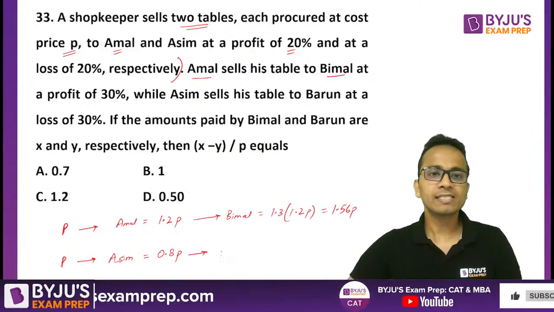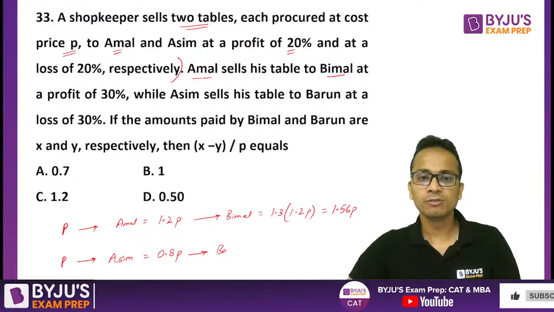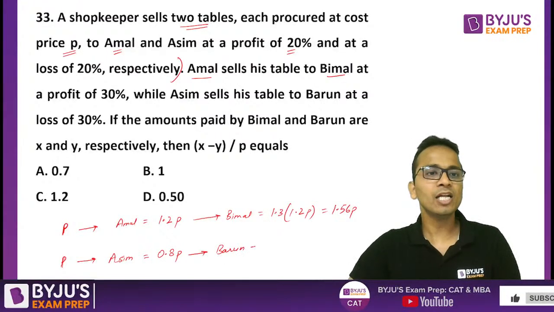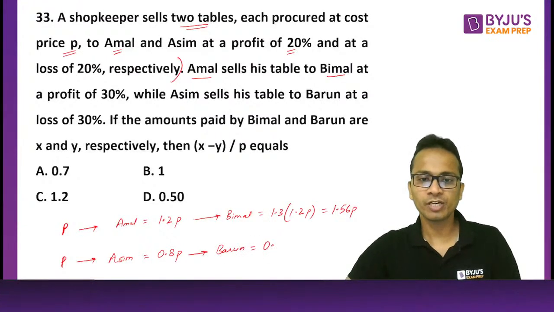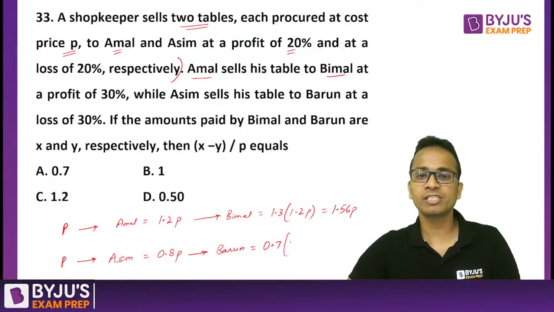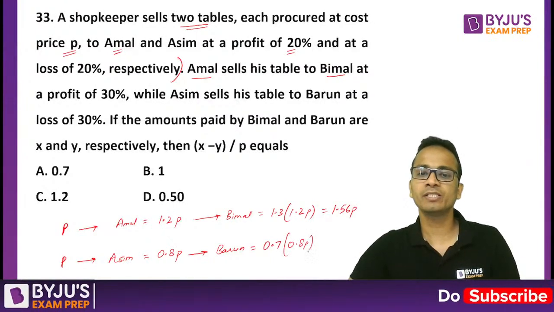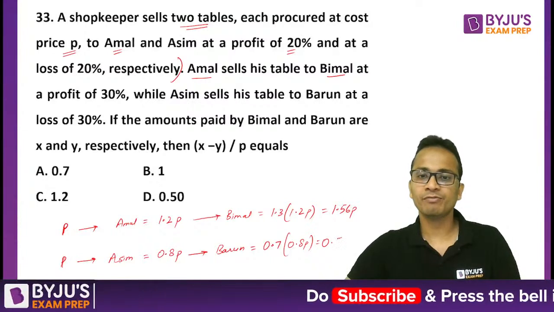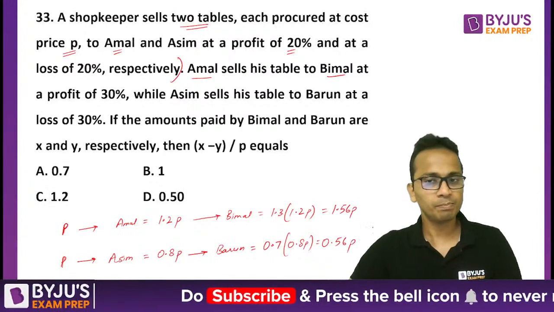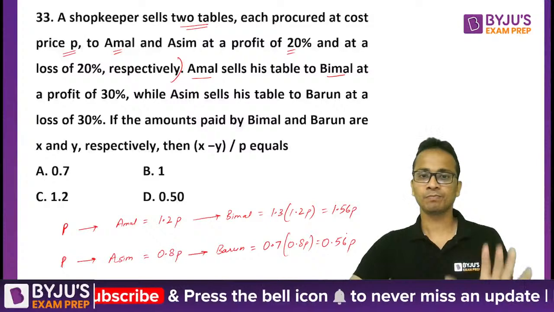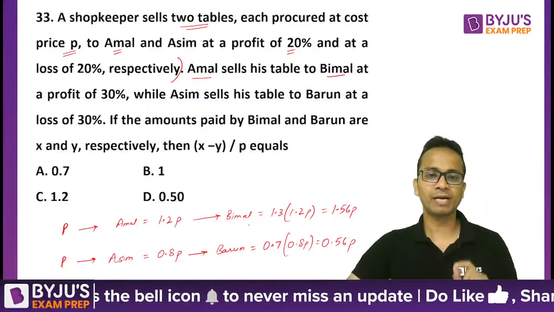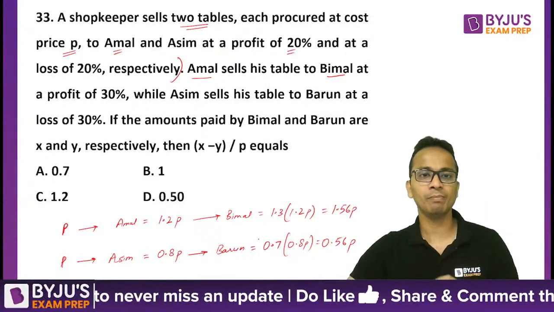Second person, Asim, sells it to Barun at a loss of 30%. So a loss of 30% means a factor of 0.7 multiplied by the cost price, which will become 0.56 times P. All right, so we have got the prices paid by Bimal and Barun.